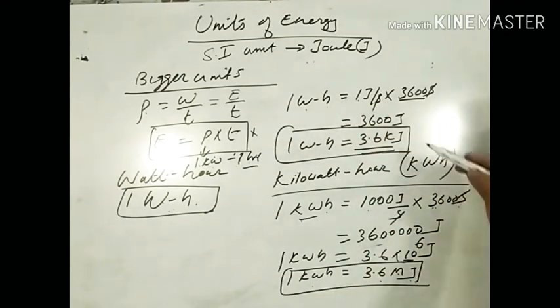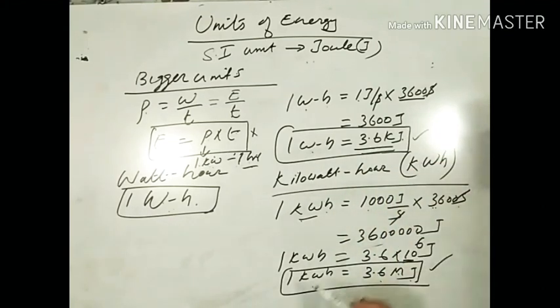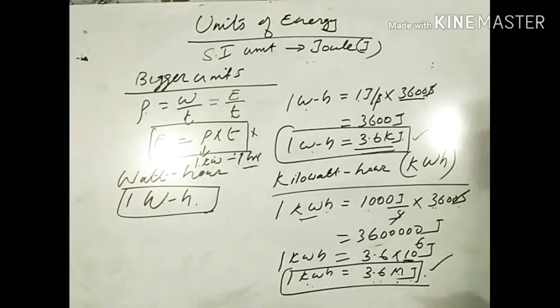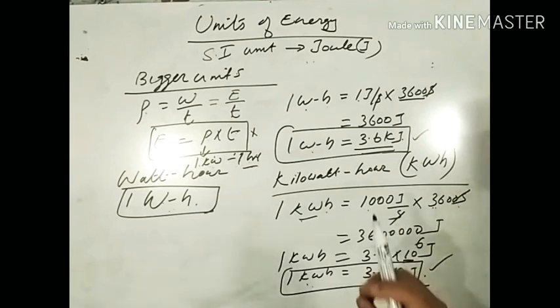Please remember both these relations. 1 watt hour is equal to 3.6 kilojoule. 1 kilowatt hour is equal to 3.6 megajoule. These are usually asked in the board examinations. Remember that watt and kilowatt are the units of power, while watt hour and kilowatt hour are the units of energy.